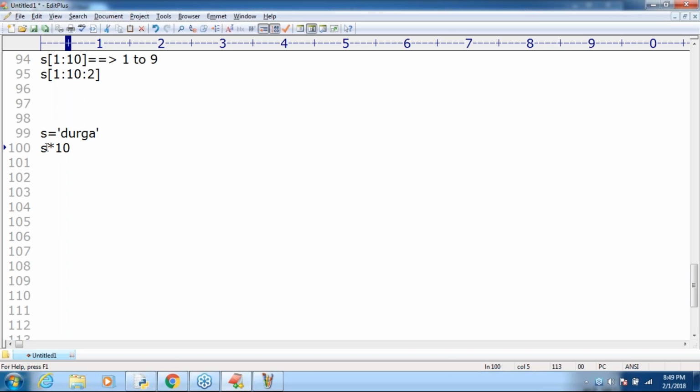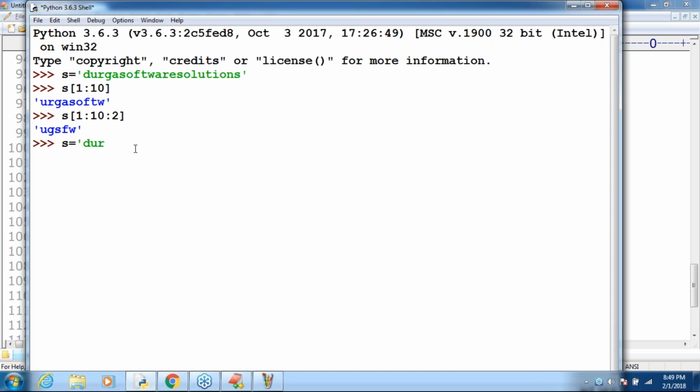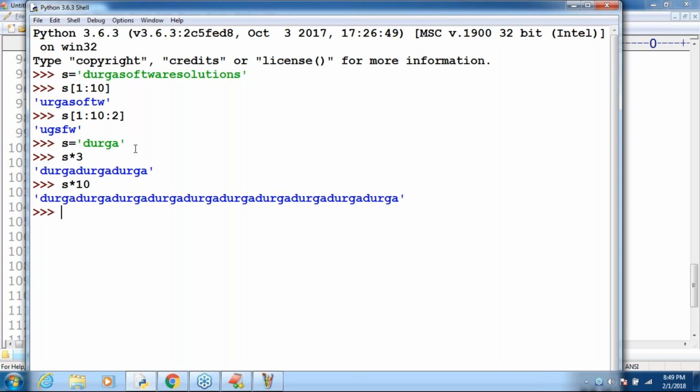This is the repetition operator. How many times do you want to repeat? 10 times. Have a look once: S is equal to Durga. If I take S into 3, how many times is Durga going to come? 3 times: Durga, Durga, Durga. With S into 10, Durga comes 10 times. Such great flexibilities.